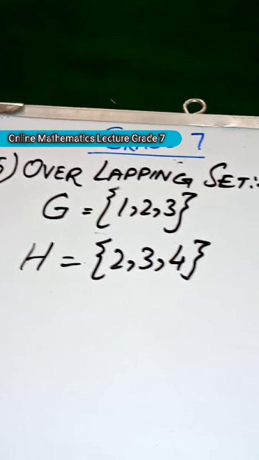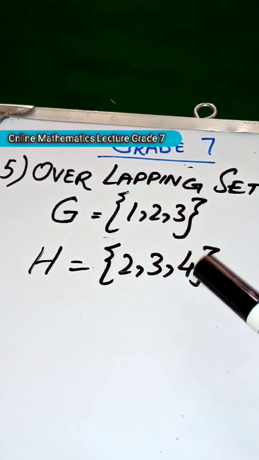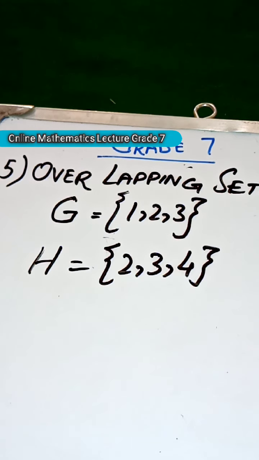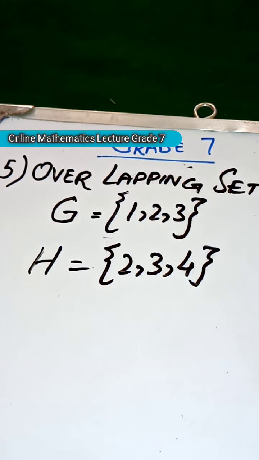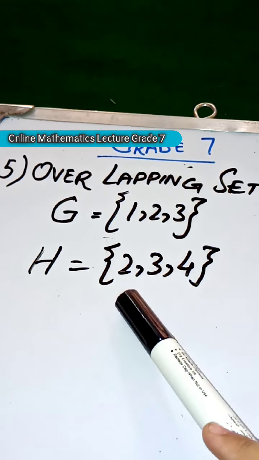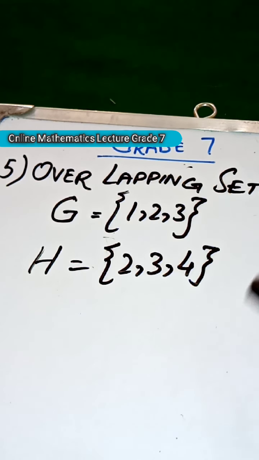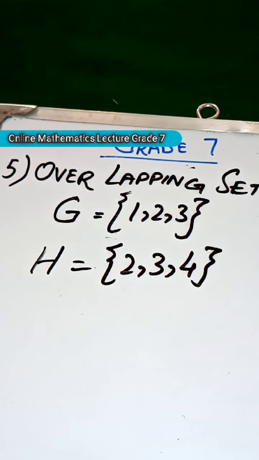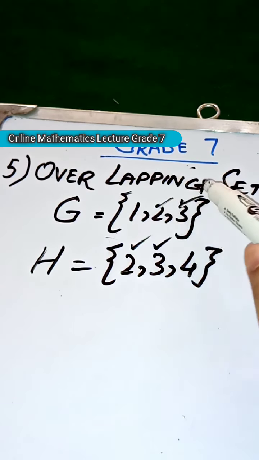Next one is overlapping sets. In overlapping sets we have two sets: G equals {1, 2, 3} and A equals {2, 3, 4}. In these sets two numbers are common, 2 and 3.